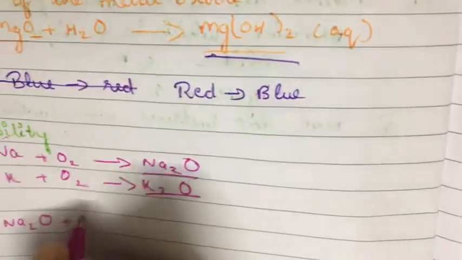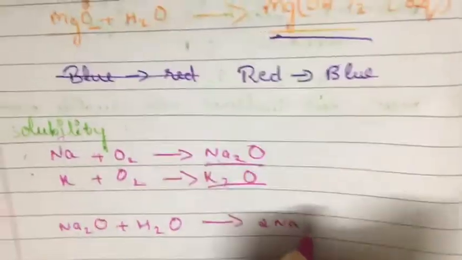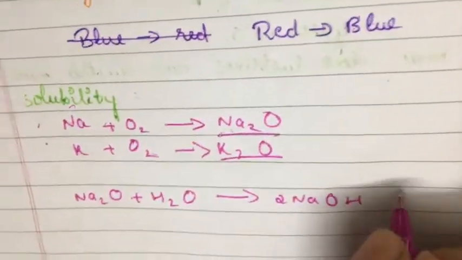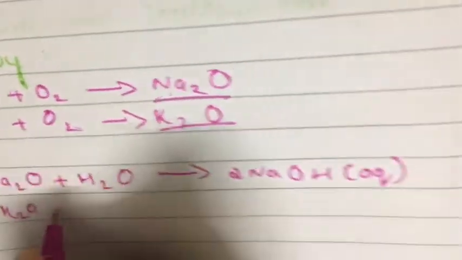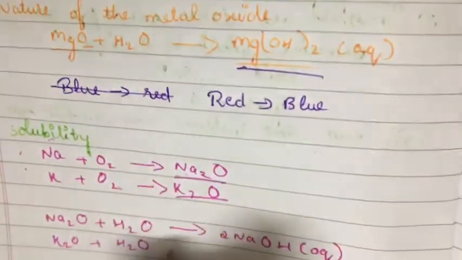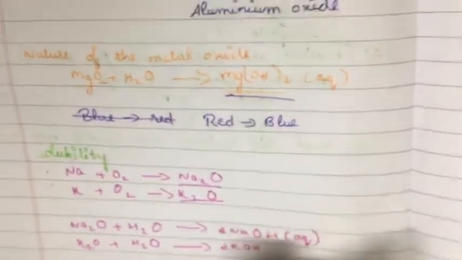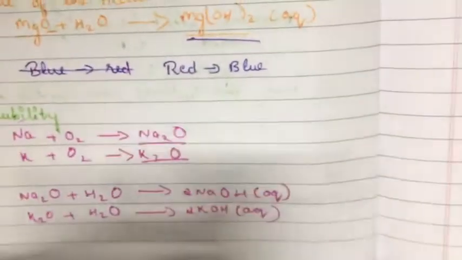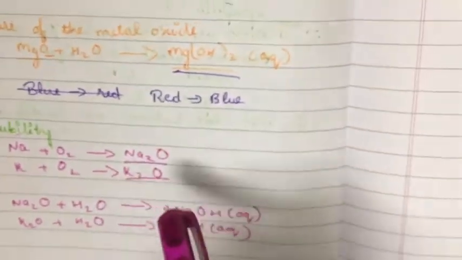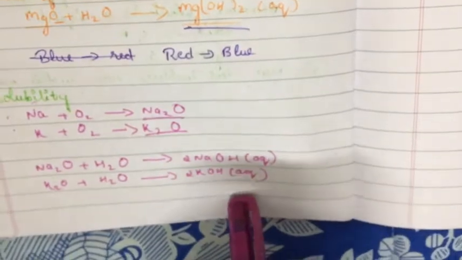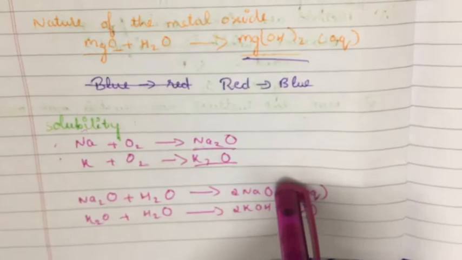Na2O plus water gives 2NaOH. K2O plus water gives 2KOH. That is, they give sodium hydroxide and potassium hydroxide, and they are very much soluble, dissolving completely in water. So students, these metal oxides are soluble in water and form their hydroxides respectively.